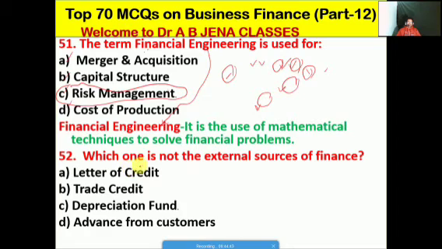So next one MCQ देखेंगे, which one is not the external source of finance, whether A is a letter of credit, B is the trade credit, C is the depreciation fund, D is the advance from customer. Friends, so C is the right option for this MCQ. So depreciation fund is not the external source of finance, मतलब depreciation fund is the internal source of finance.